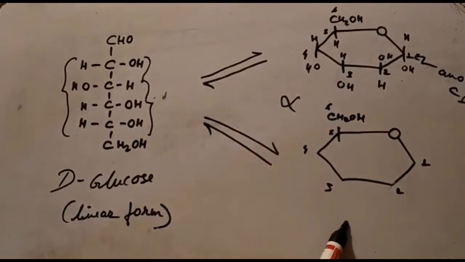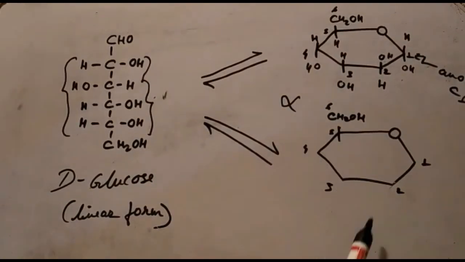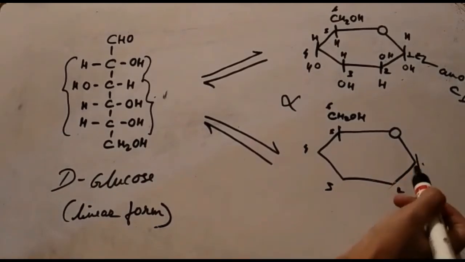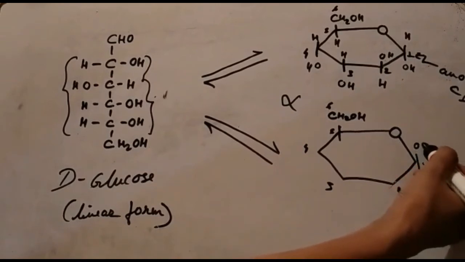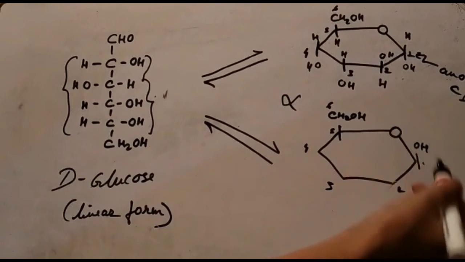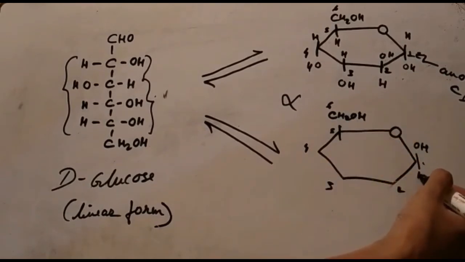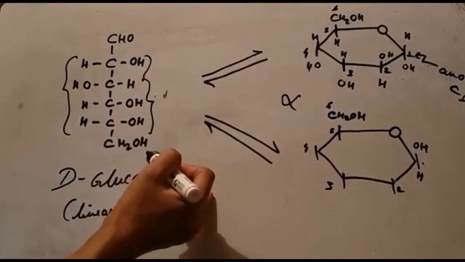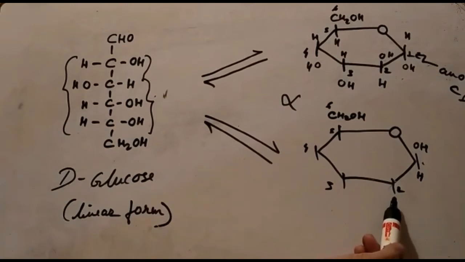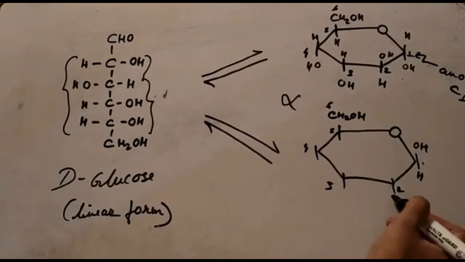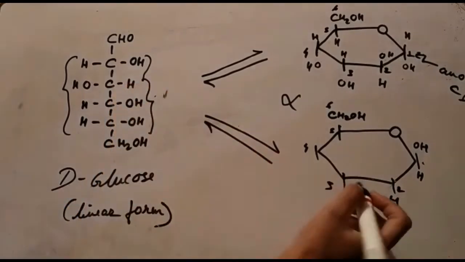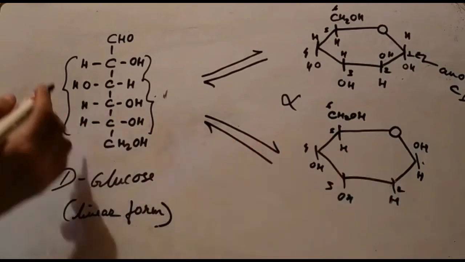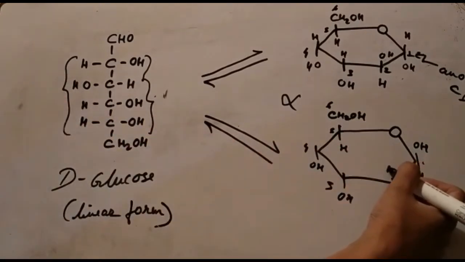But in case of beta anomer, the hydroxyl group on the anomeric carbon usually lies up, in the same direction as the CH2OH group, but the rest will be the same. Those groups which are on the right side will be down. So here it will be the same, H, then OH, again OH, here we have H, then these will be above.